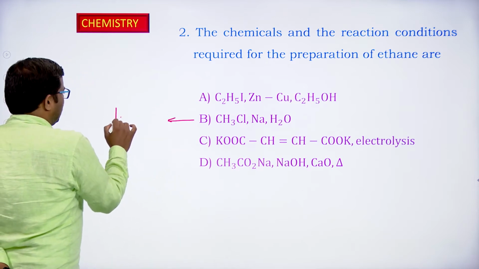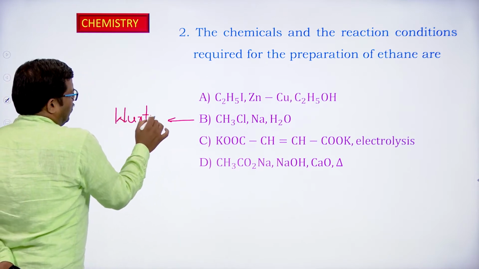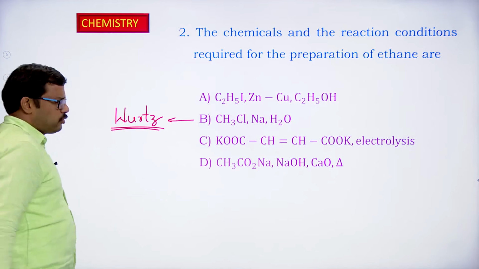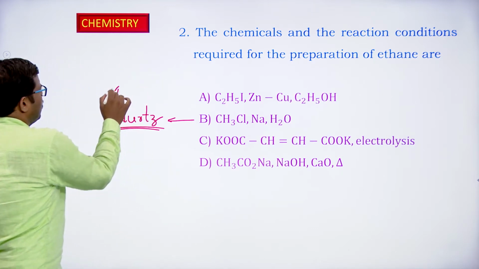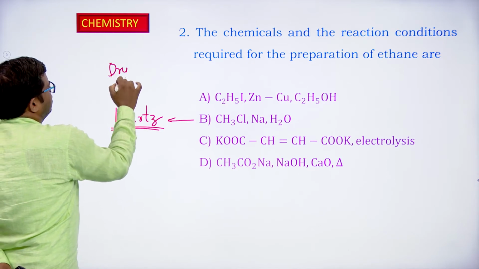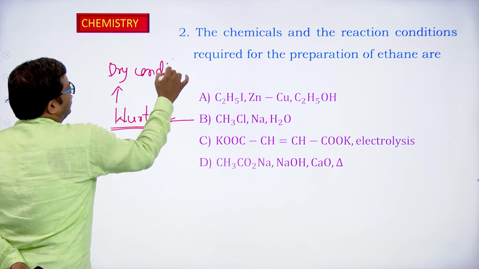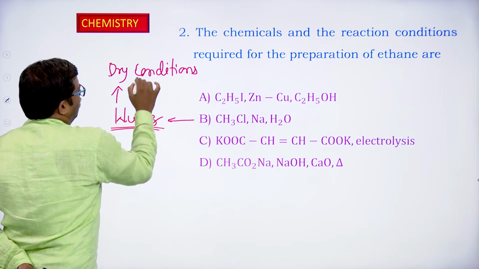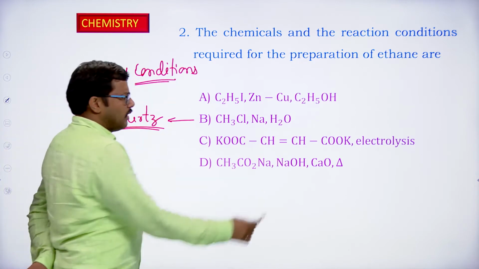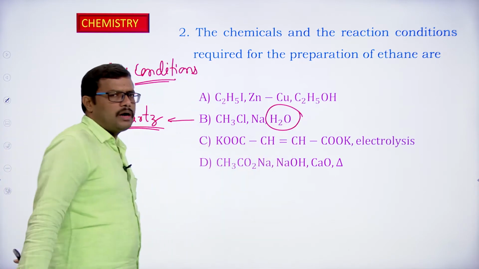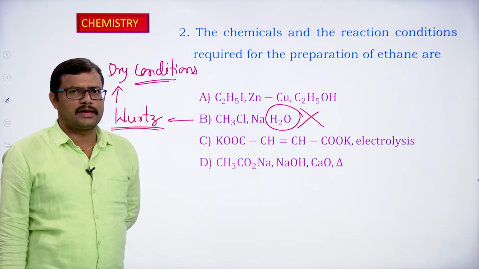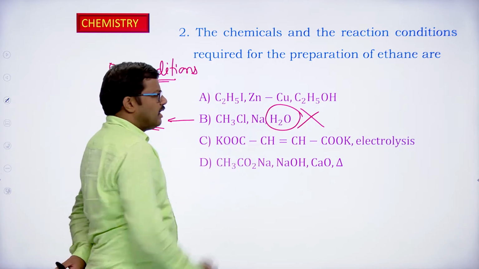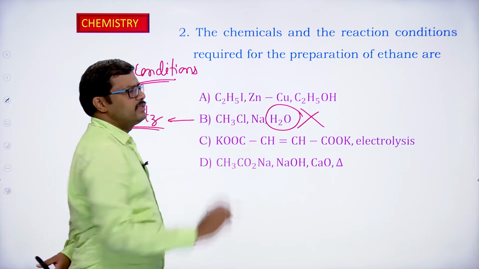This generally alkane preparation with the help of sodium and alkyl halide takes place in Wurtz reaction, but Wurtz reaction requires, what are the conditions required? We require dry condition. Dry condition in the sense no moisture at all. But actually what they have given? They have mentioned here water. So water is not going to be used as a reaction condition for the preparation of alkane. But if it is given as a dry condition, then in that case we can expect the formation of ethane.